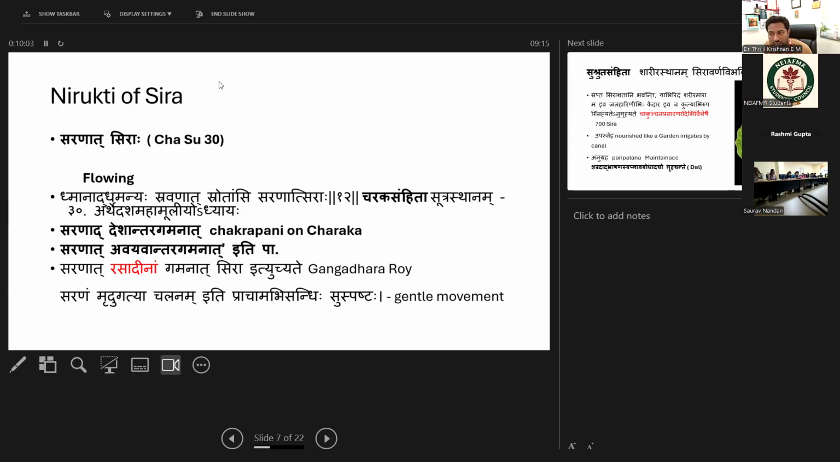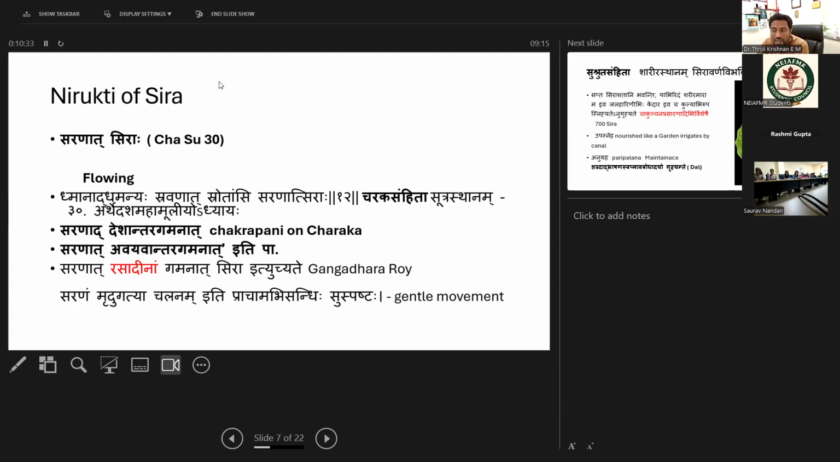Chapter number is Ardho Desha Mahamulya. Ardho Desha Mahamulya means it is explained the Mahamulya, related to the heart. So Ardha Desha Mahamulya is a chapter in the Charaka Samhita Sutrasthana. That is the last chapter of Charaka Samhita Sutrasthana. That is explained related to the heart.